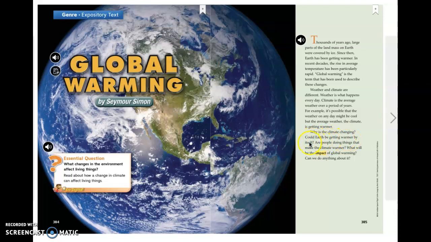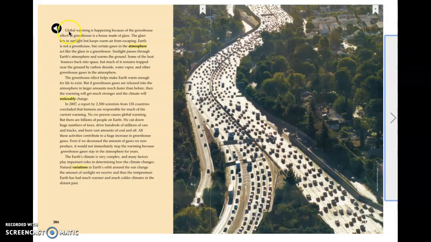Could Earth be getting warmer by itself? Are people doing things that make the climate warmer? What will the impact of global warming be? Can we do anything about it? Global warming is happening because of the greenhouse effect. A greenhouse is a house made of glass. The glass lets in sunlight but keeps warm air from escaping. Earth is not a greenhouse, but certain gases in the atmosphere act like the glass in a greenhouse. Sunlight passes through Earth's atmosphere and warms the ground. Some of the heat bounces back into space, but much of it remains trapped near the ground by carbon dioxide, water vapor, and other greenhouse gases in the atmosphere.